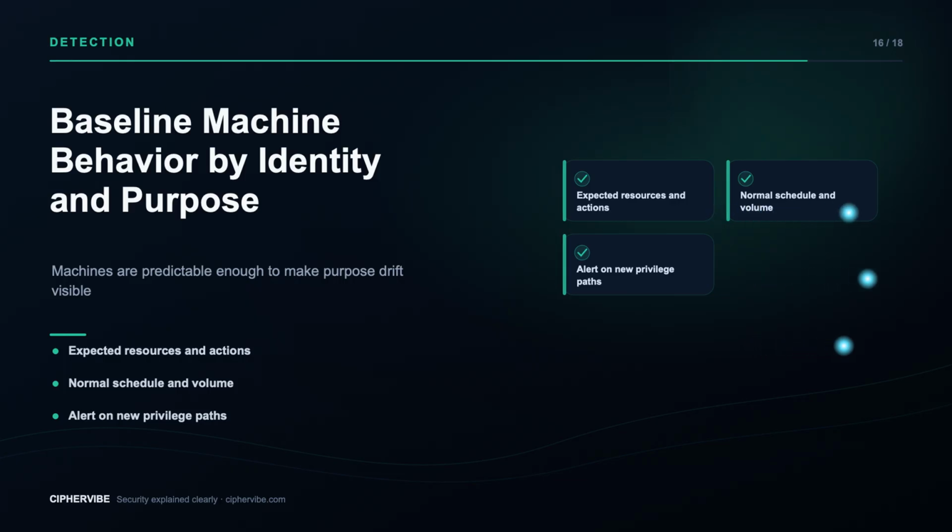Log authentication, token issuance, authorization decisions, tool calls, denial, rotation, and revocation. Alert when an identity reaches a new resource, uses interactive login, changes volume, or acts outside its declared purpose.